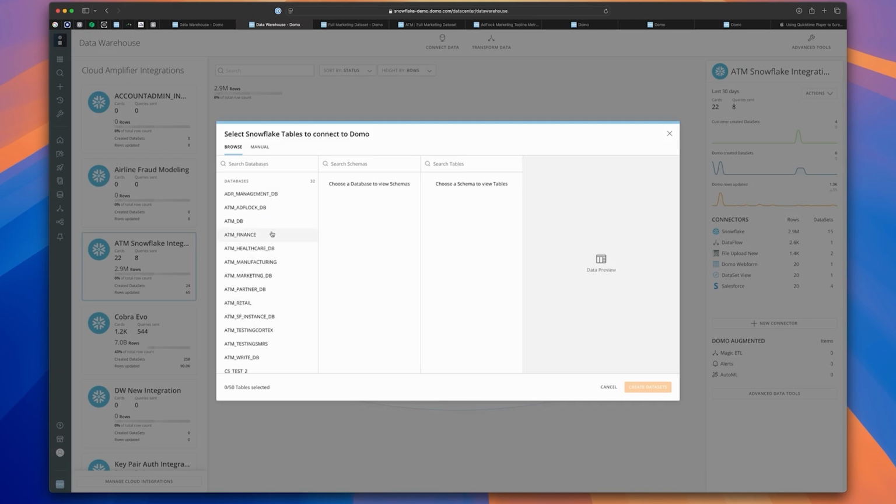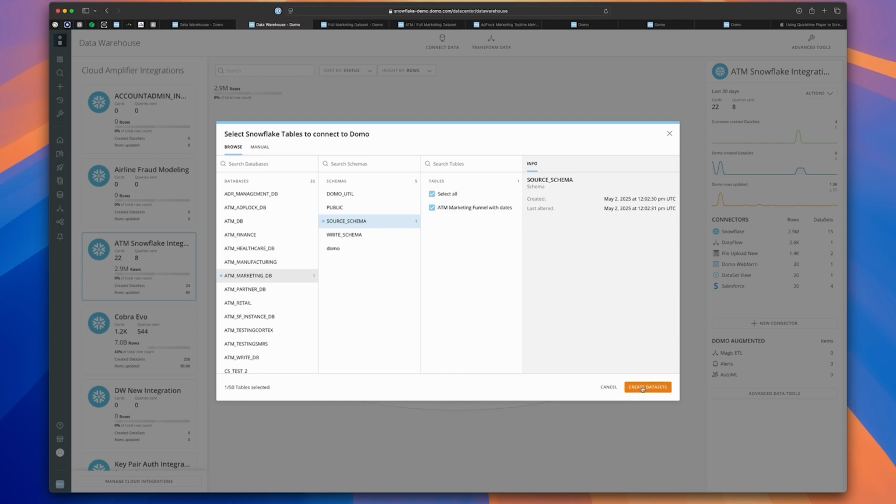From here, I can start to traverse across the various databases that I have access to on Snowflake. Let's choose my marketing database. I'll then be able to see the various schemas and then the tables that exist on Snowflake. In this example, there's one table in the schema. If there were more, I can bulk add these and make them available within Domo.